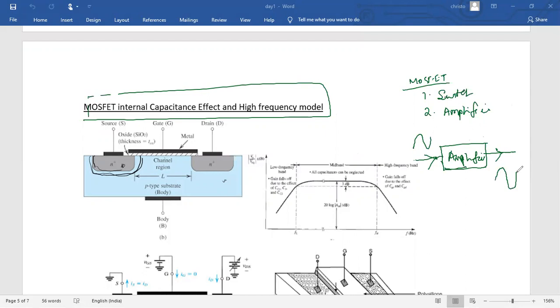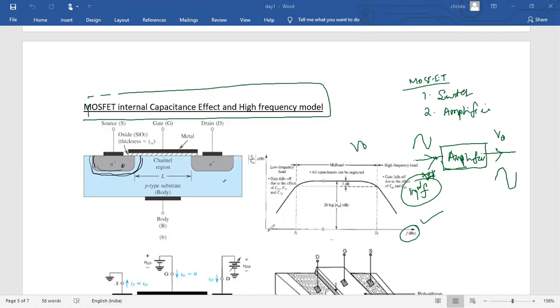But the output of the amplifier, that means V naught, varies with respect to the input frequency of the amplifier. See the frequency response of the amplifier circuit using this waveform. This waveform shows output voltage V naught with respect to frequency.